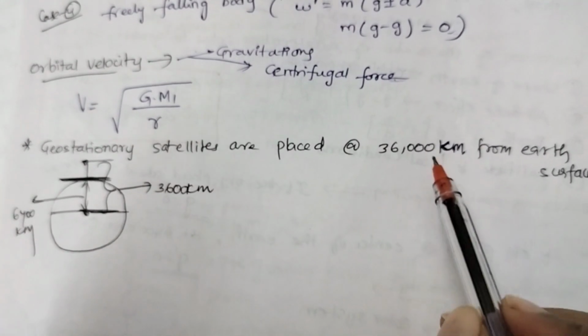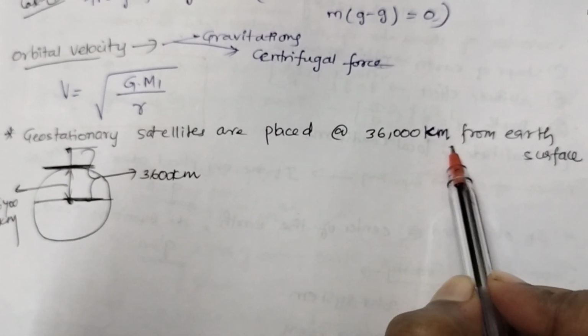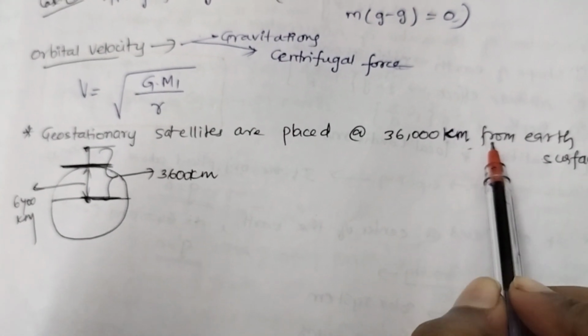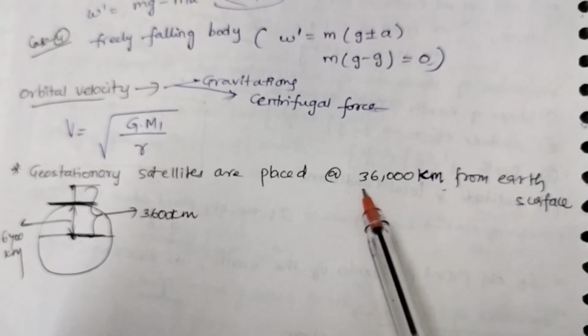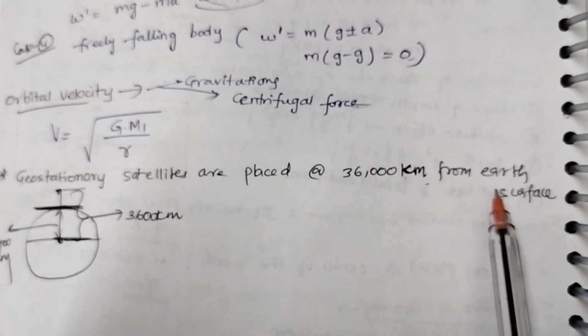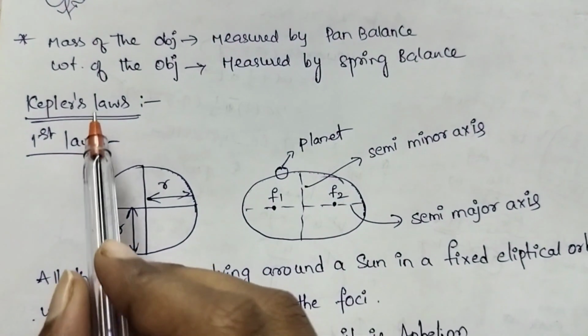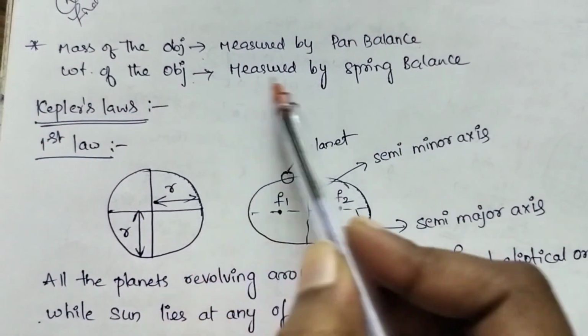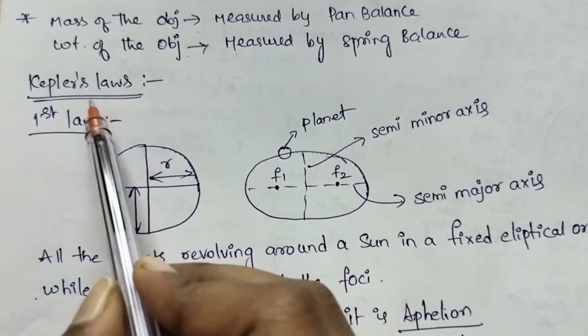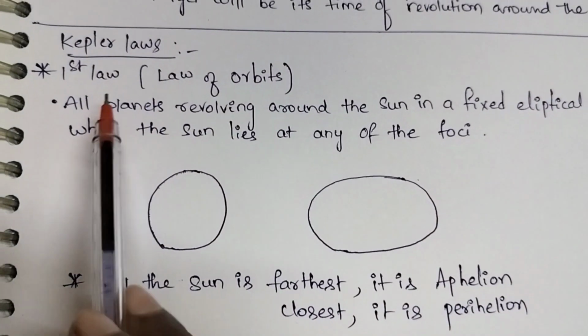Geostationary satellites are placed at 36,000 kilometers from the Earth's surface. This is one of the important bits. Mass of the object is measured by the pan balance, whereas weight of the object is measured by the spring balance. Let us see the Kepler laws.